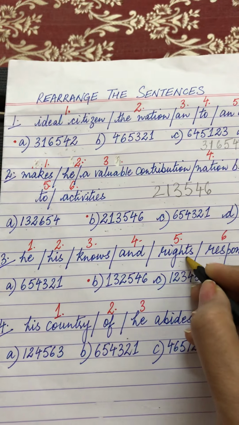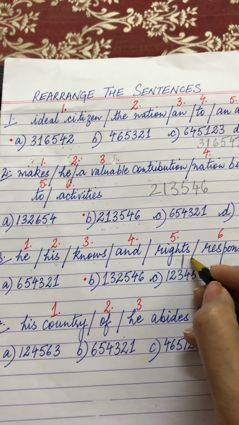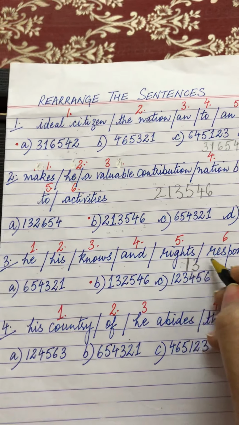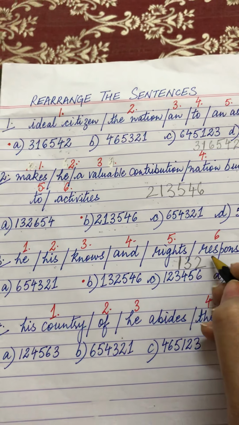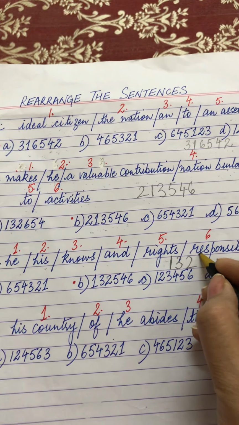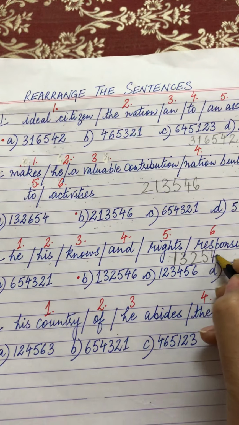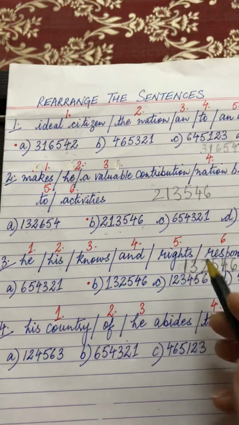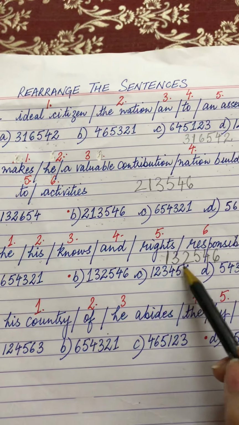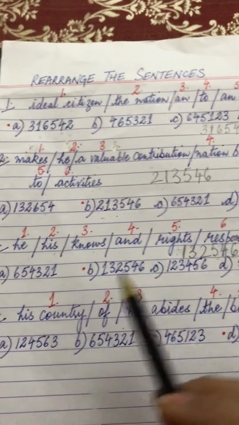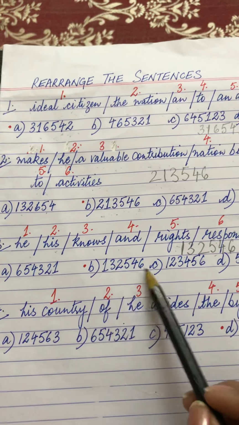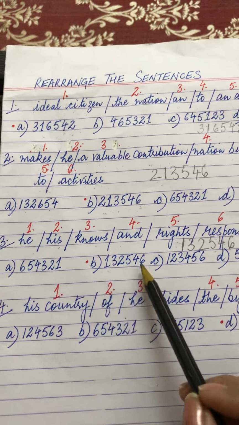So write the sequence. He knows, 1, 3, his, 2, rights, 5, and responsibilities. So this is the right sequence, 1, 3, 2, 5, 4, 6. So search for this number. This is the correct answer, right?